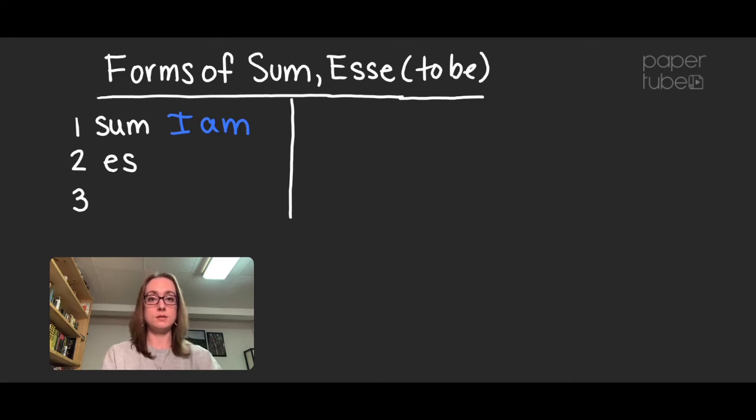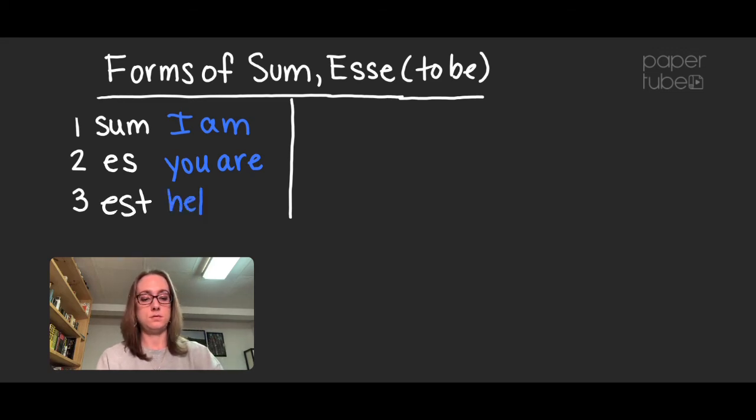Es is you are. Est is he, she, it is. Okay, sum I am, es you are, est he, she, it is.